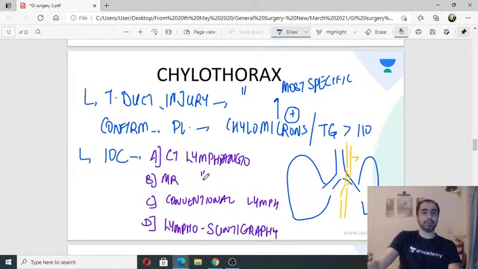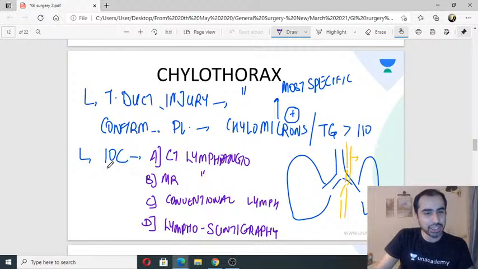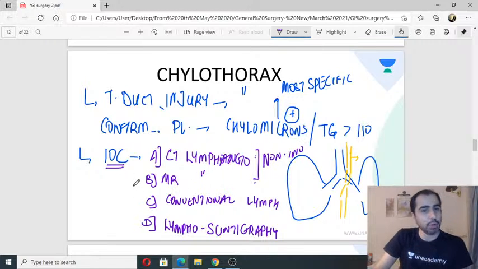So let's be very clear. If they ask you investigation of choice, it will be between one of these, CT and MR lymphangiogram, because they are non-invasive. Absolutely. My answer would be MR lymphangiogram.